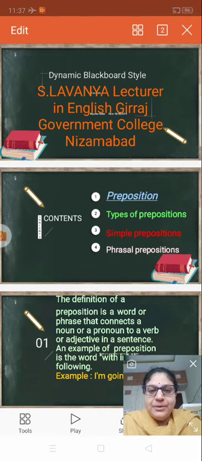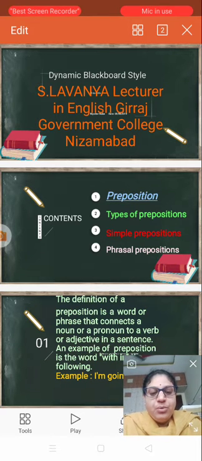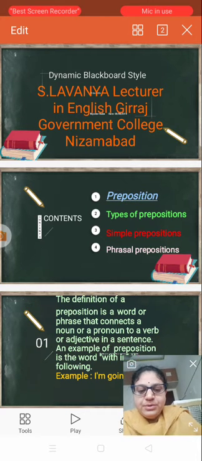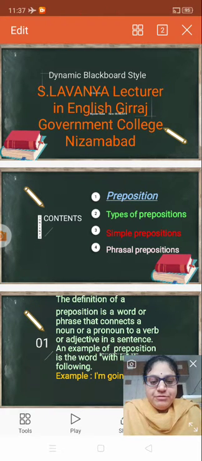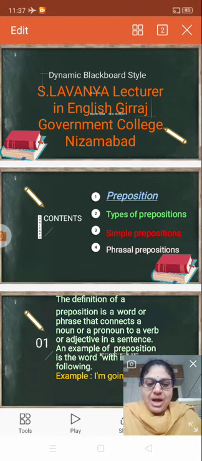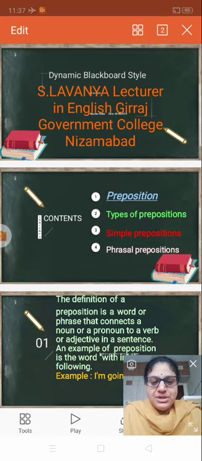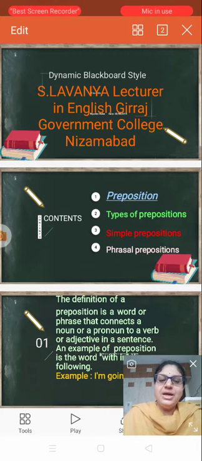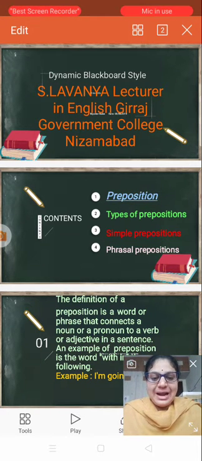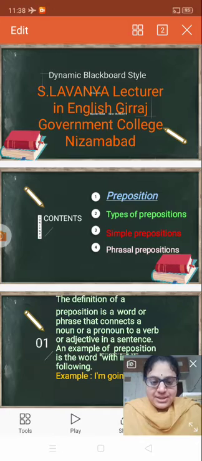Prepositions are words or phrases that connect a noun or pronoun to a verb or adjective in a sentence. So the prepositions are also joining words and phrases and connect a noun or pronoun to a verb or adjective in the sentences.